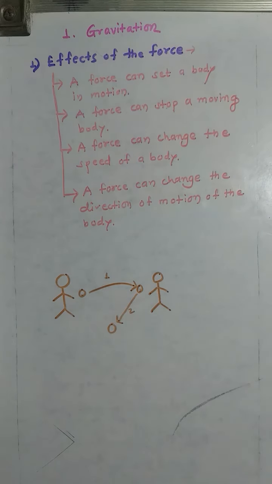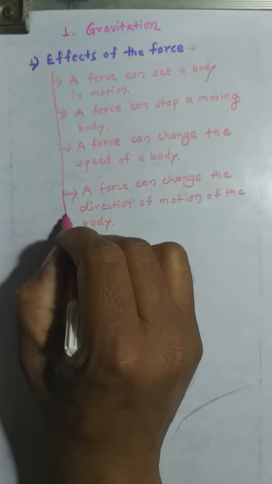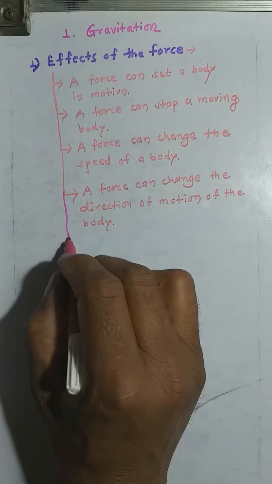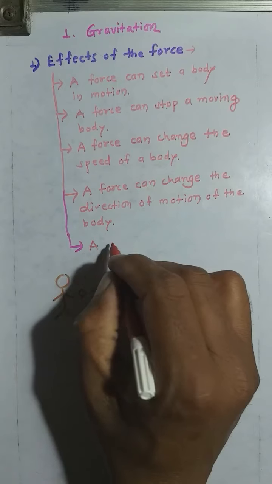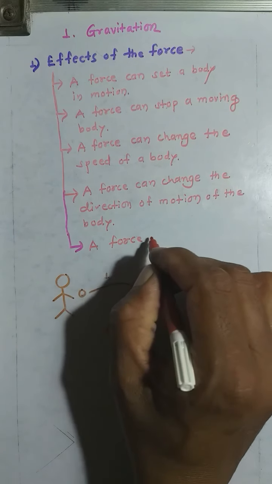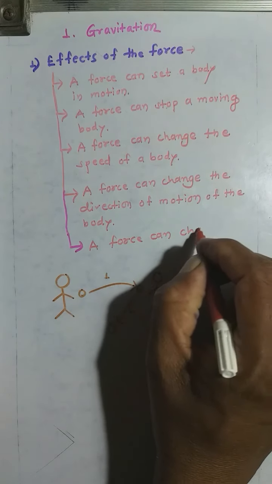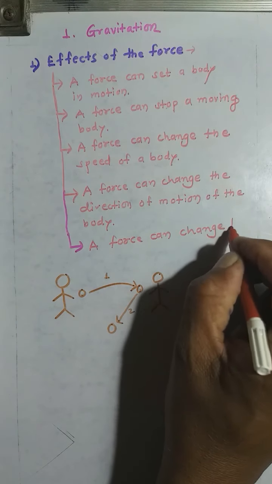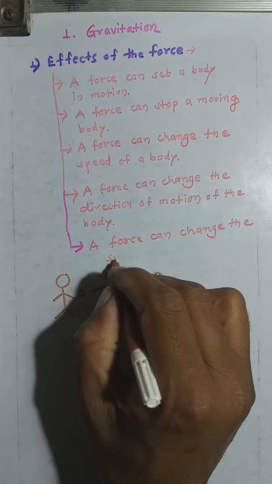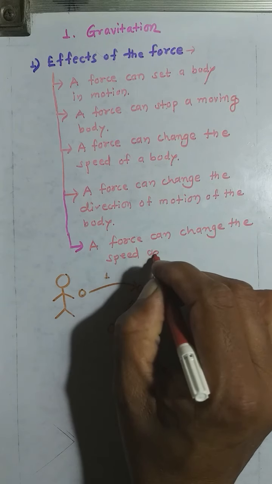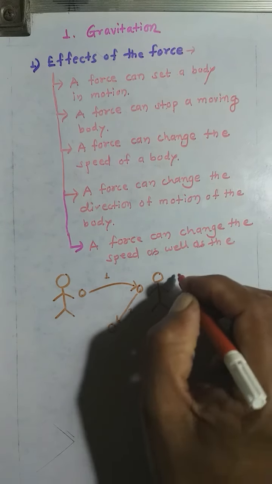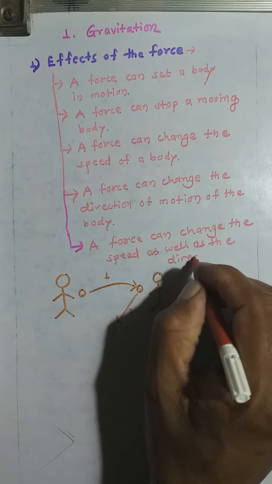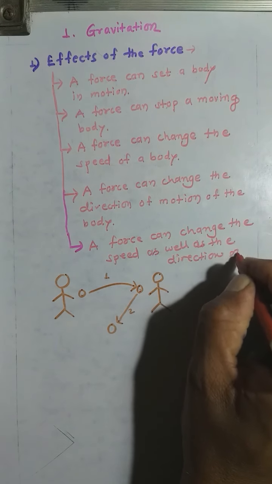That means a force can change the speed as well as the direction of a body.